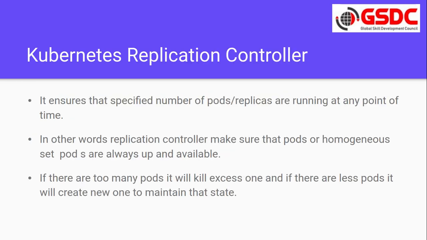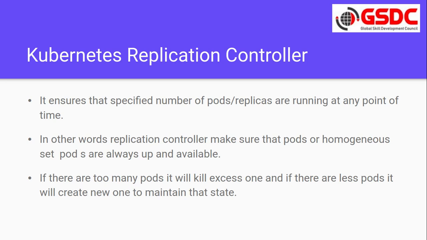Now what is a replication controller? With the help of Kubernetes, we can scale up and scale down your application. We can create multiple replicas of your application in the form of pods. To control whether the expected replicas of that application are running or not, the replication controller will continuously keep watch on the number of pods.